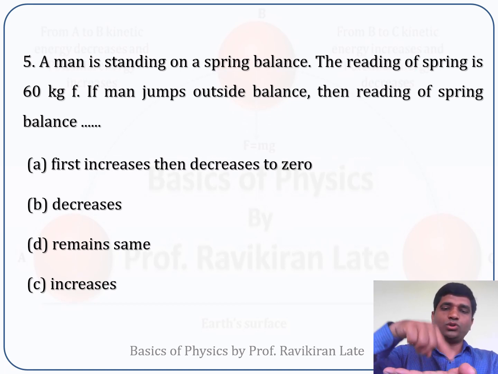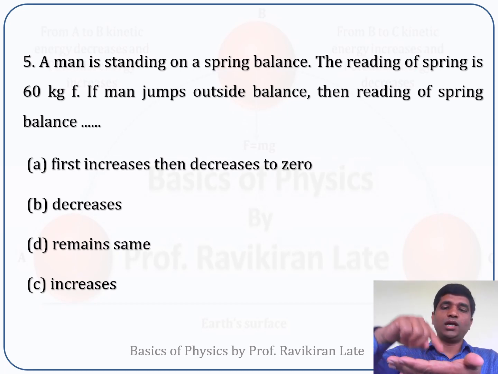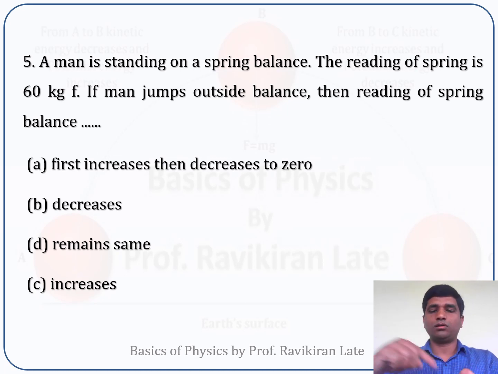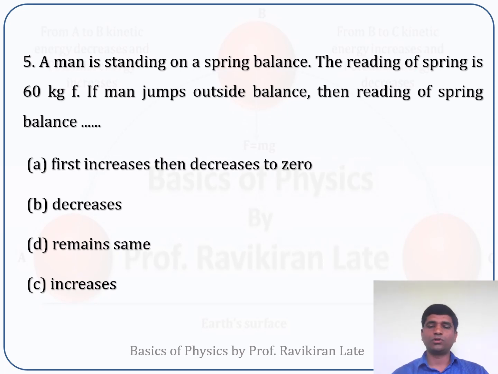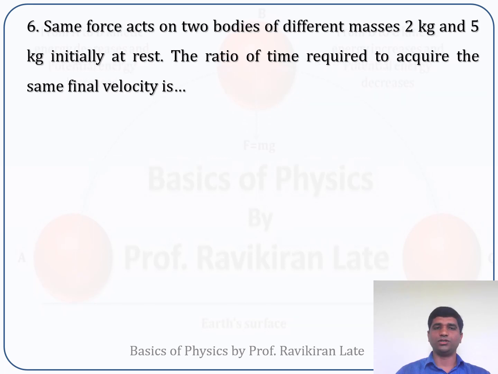Now suddenly if he wants to jump from this spring balance, he has to give certain additional acceleration on this one. Due to that, the reading on the spring balance first will increase, and then when he comes down off the spring balance, the reading will go to 0. So the correct option in this case is that the reading on the spring balance first increases then decreases to 0.